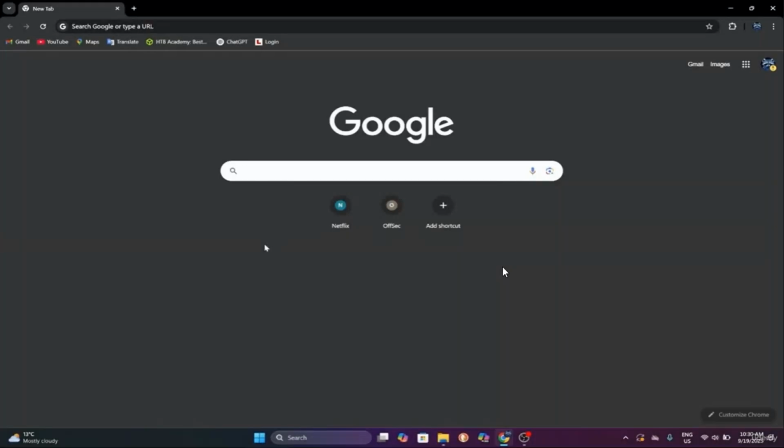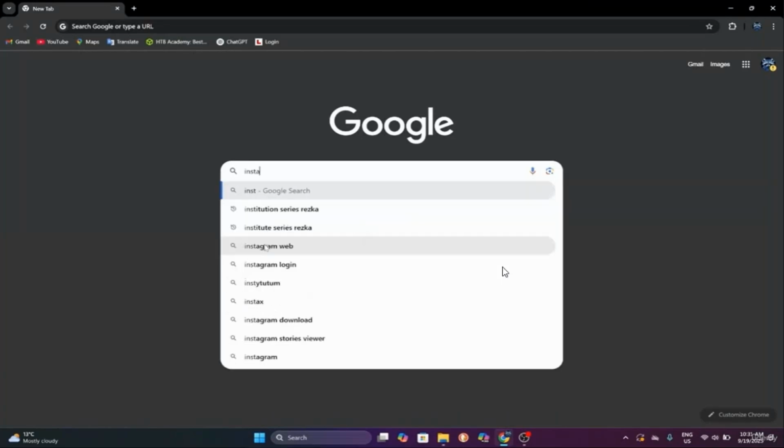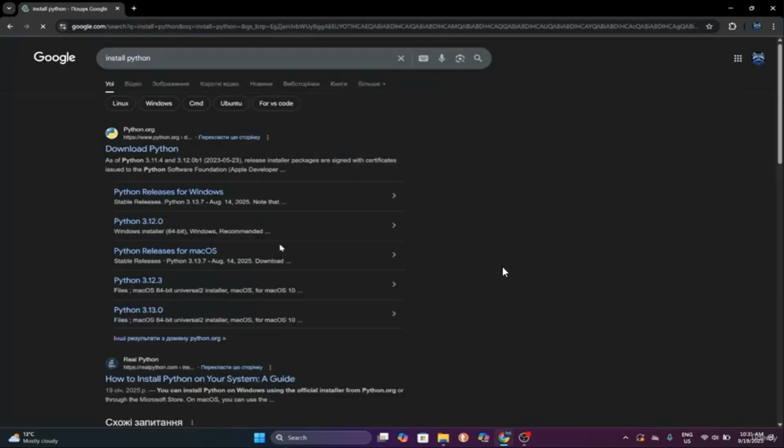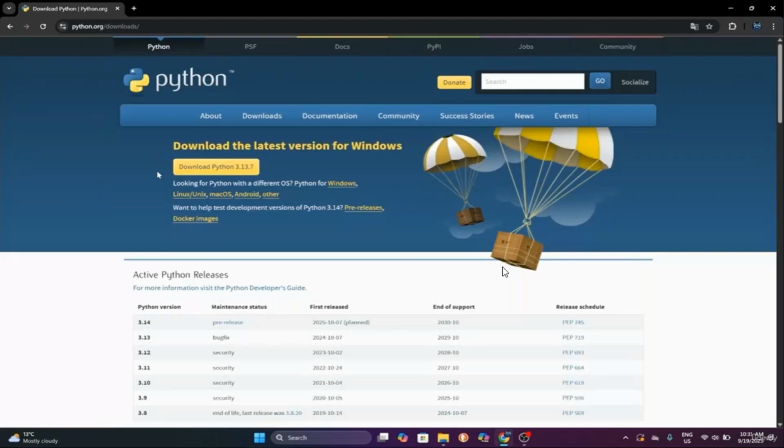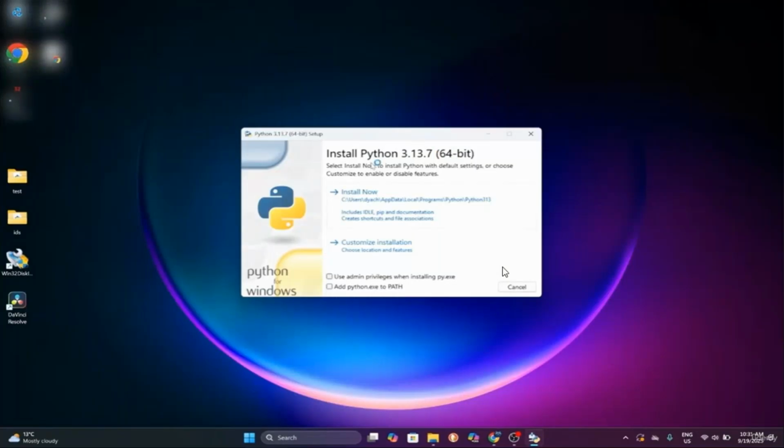Before we start, we need to install Python and Visual Studio Code. And let's see how we can do that. So first of all, we will install Python. To install Python, we will simply go to Google and search install Python. And as you can see, the first link is to download Python. We will click on it, then click on download Python, and it will start the download for us. So the thing is, we need to click on it, and we will get our installation wizard.